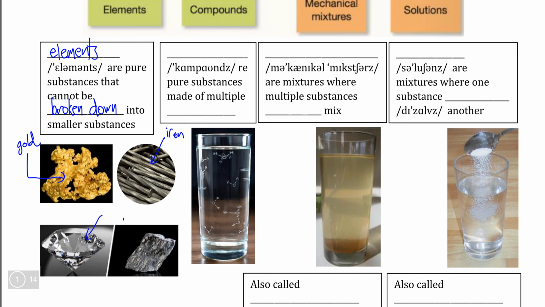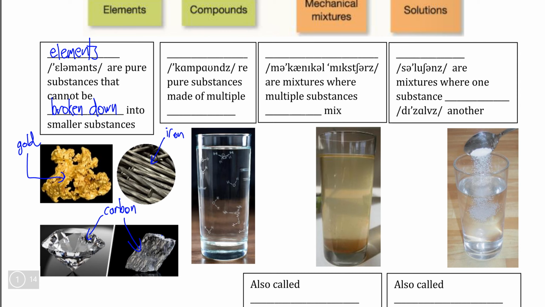Now here, this is interesting because what you're looking at in these two pictures is actually the same element. A diamond is made of the same substance as the material that is found inside of your pencil, and that element is one of the most common elements on Earth, that being carbon. So all of these, gold, iron, and carbon, are examples of elements.